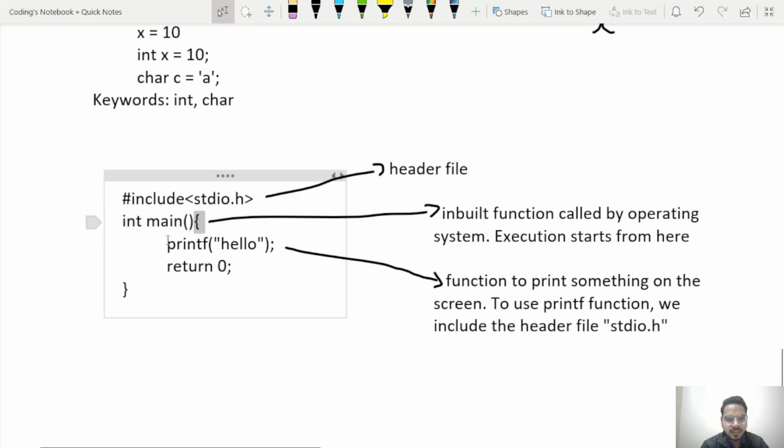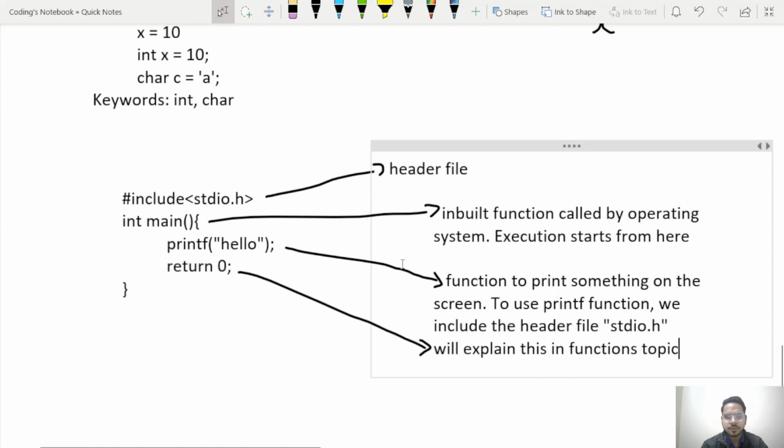Now whatever we write inside these curly braces is the body of this main function. We can write multiple statements like this, and at last we write return 0. Okay, so this is the most basic C program. Now that we know how to write a program in C, but where do we execute this? Okay, we need some practical implementation also, na?